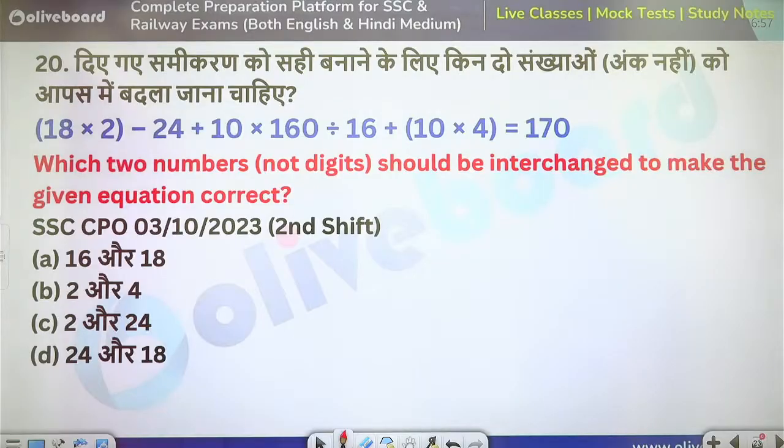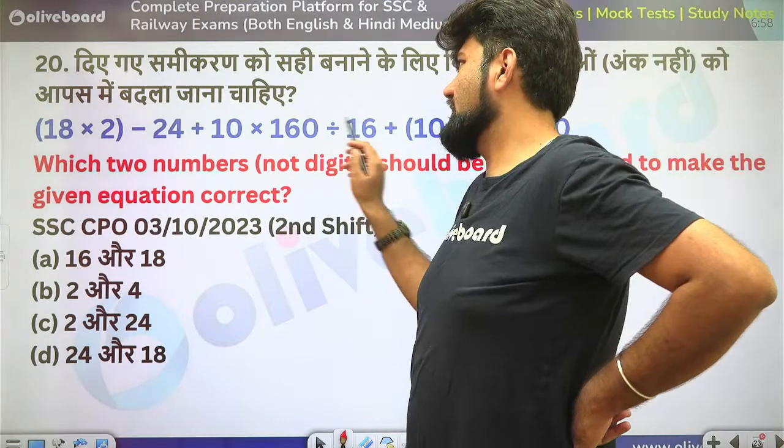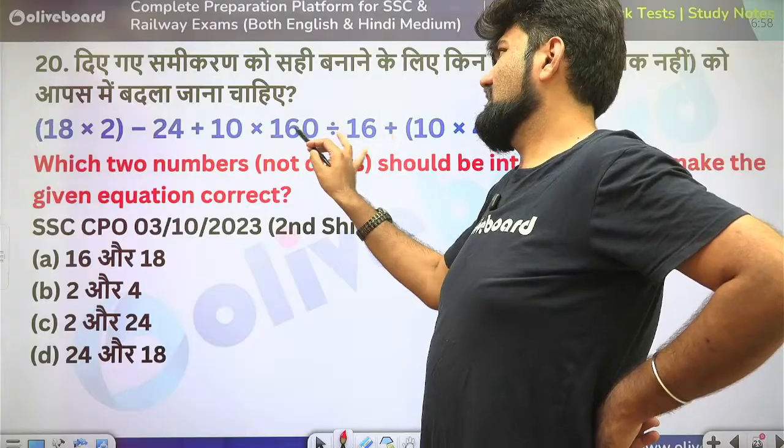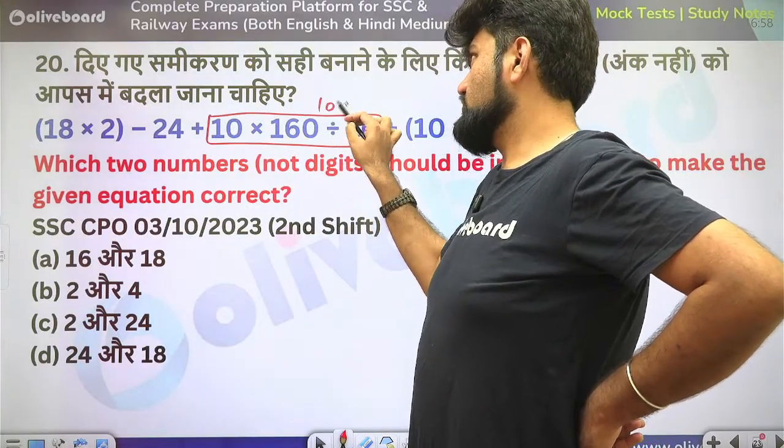Which two numbers should be interchanged to make the given equation correct? Which two numbers, and not digits, of course. Which two numbers should be interchanged to make the given equation correct? So in this question, if you see, you'll have to partially solve it only. 160 divided by 16 is 10. 10 into 10 is 100. So this part is 100 for me. I'll have to check where it is going wrong.